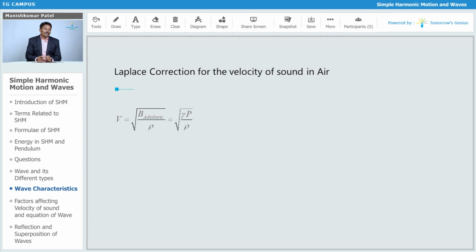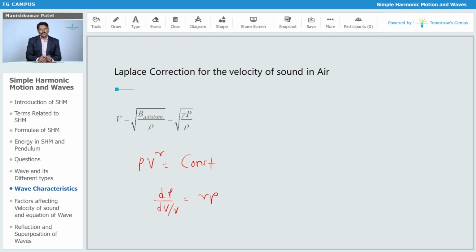So this is not isothermal, but an adiabatic process, and in an adiabatic process we know that PV raised to gamma is equal to constant. He finally proved that the adiabatic bulk modulus, delta P upon dV upon V, which is B, comes out as gamma into P after taking the derivative. So the velocity now becomes the square root of gamma P upon rho.